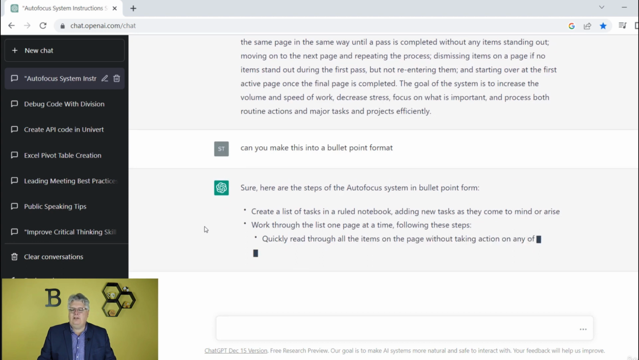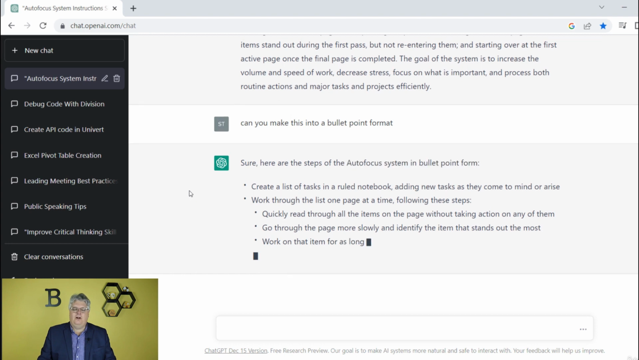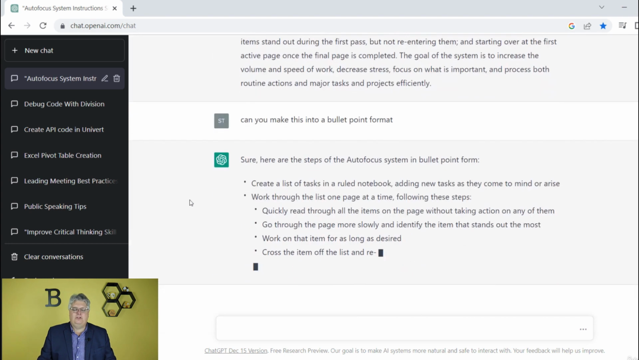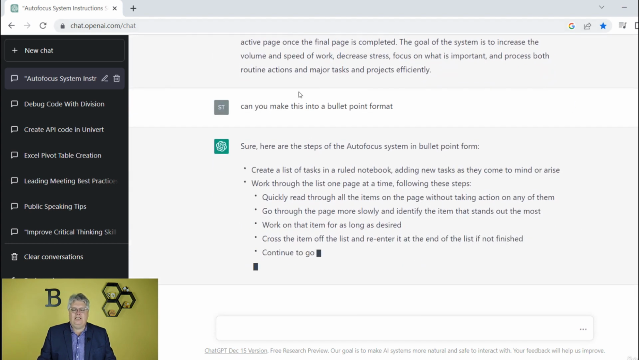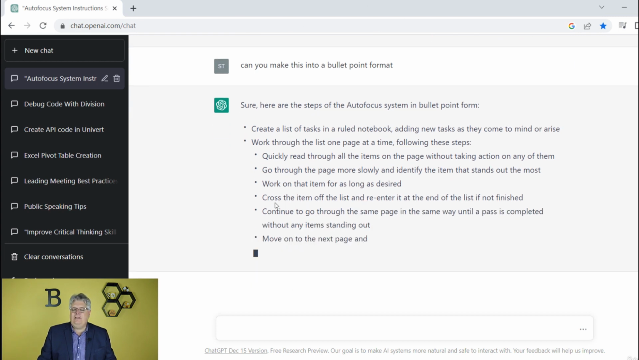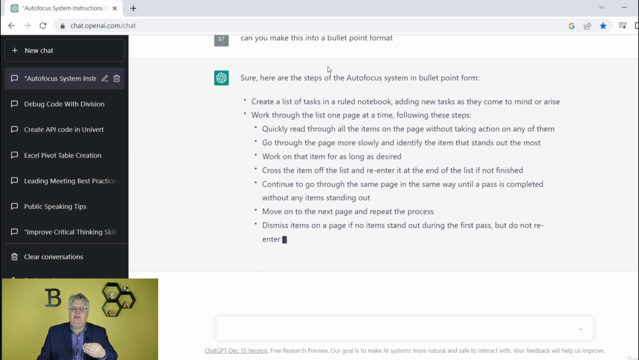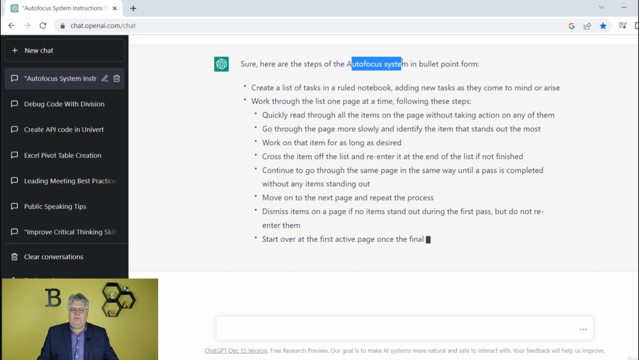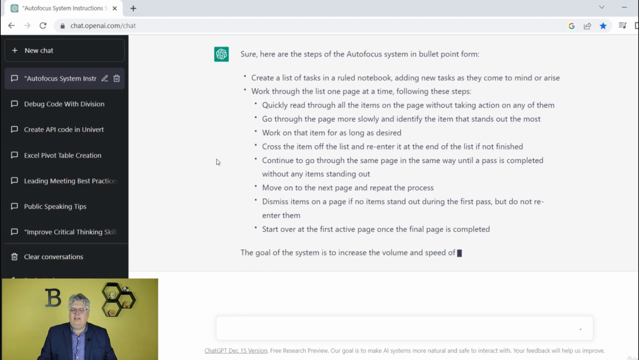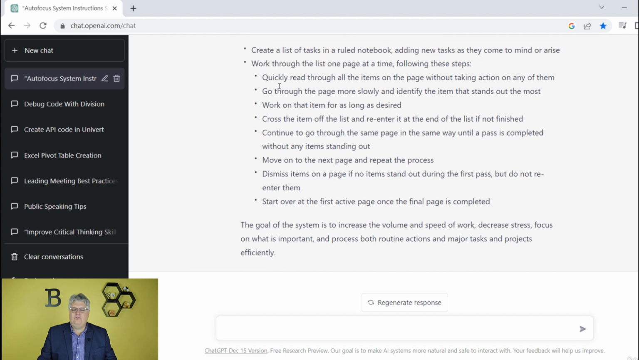So, sure, here are the steps in bullet point form. It's actually taking the original article, because it's pulling all this stuff, but it's also pulling from the whole conversation to basically make this into something. Now, this is something that's really easier to read, right? I want a step-by-step thing on how to use this autofocus system so I can be more productive. And now it's walking through how to do it with a notebook and a list of tasks. It's walking you right through it as you're looking at that.